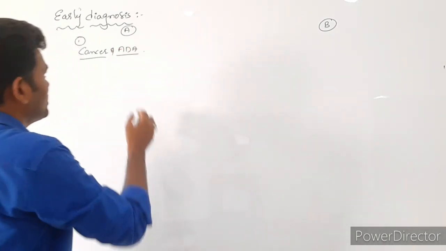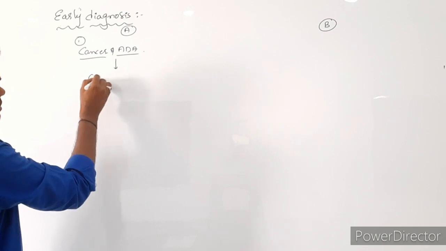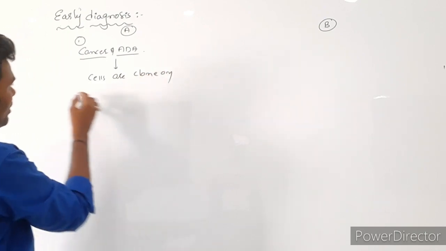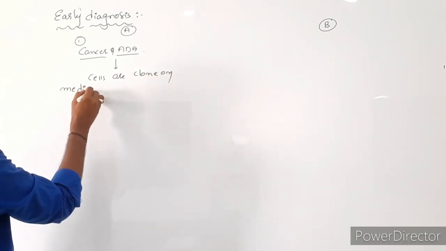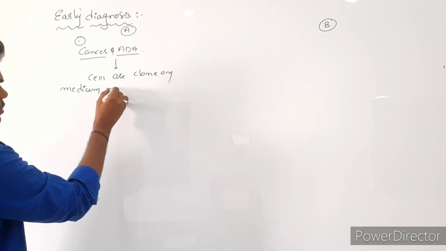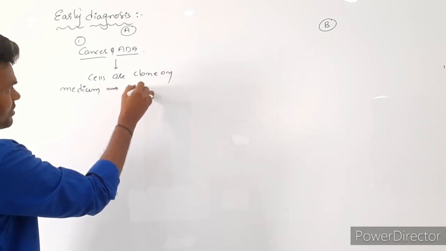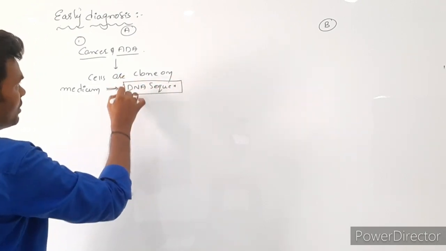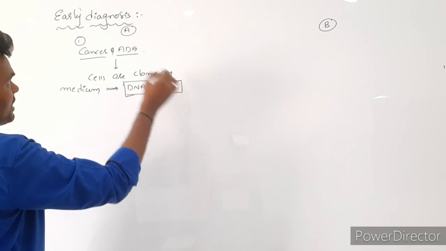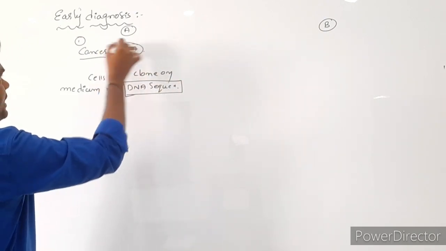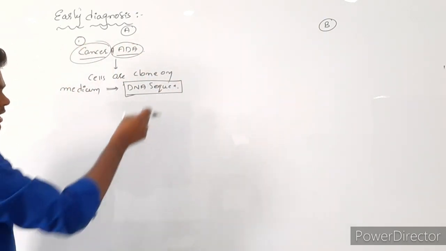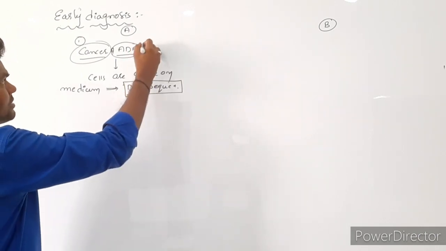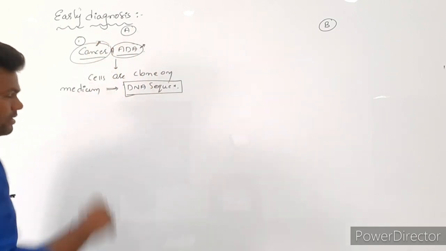From this, these cells are cloned on medium. Along with the cells, we also have to clone the DNA sequence. This DNA sequence codes exactly for only ADA or only cancer. If any disturbance occurs in this DNA sequence, it is unable to produce ADA or cancer.